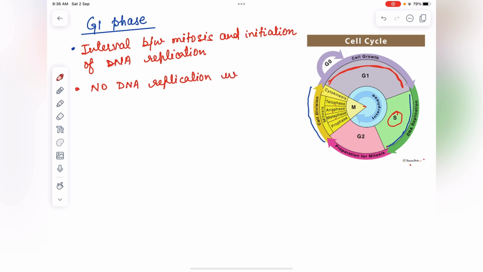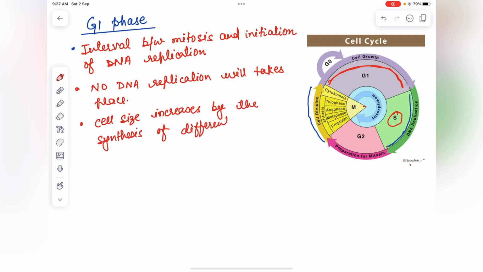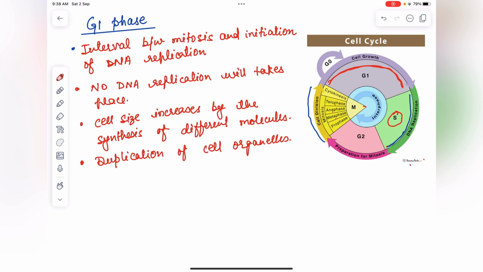In this phase, the size of the cell increases by the synthesis of different molecules. Most of the cell organelles will get replicated here in this phase. Duplication of cell organelles will take place.